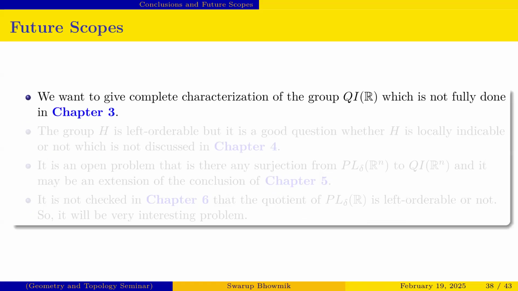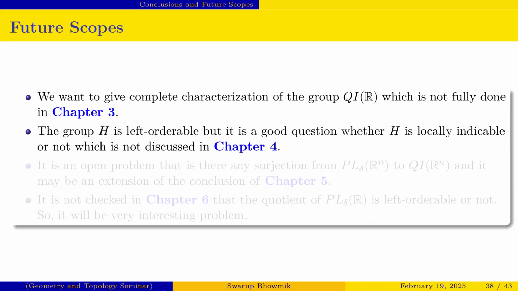And the future scope is that in chapter 3 we did not give a full characterization of the group QI(R). So it may be a good question, if we want to give a complete characterization of the group QI(R), that is more interesting. Also we checked that H is left orderable because H is a subgroup of QI-plus(R) and QI-plus(R) is left orderable. So H is left orderable, but it is not checked whether the group H is locally indicable or not.